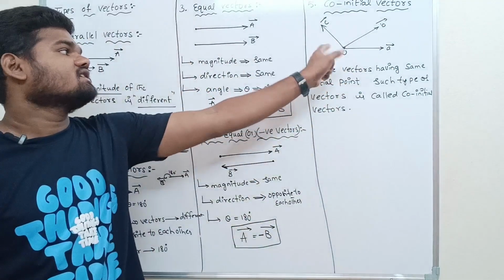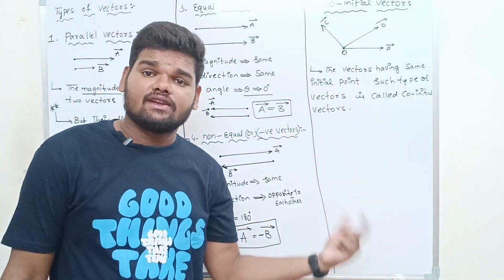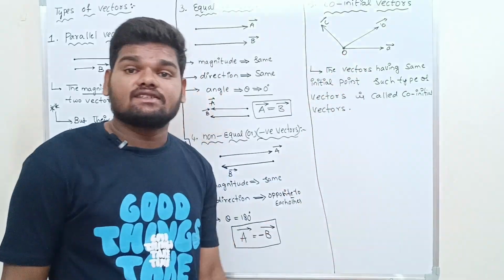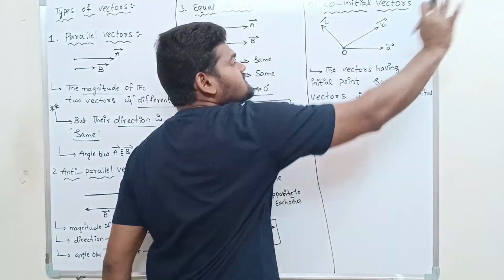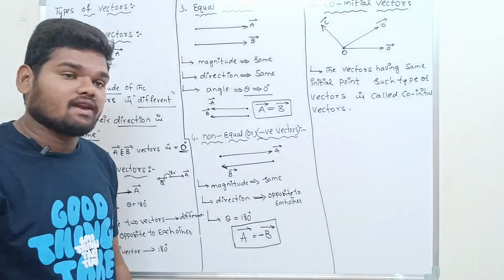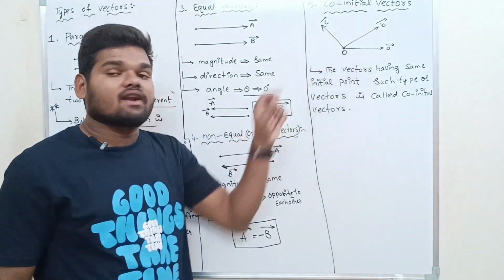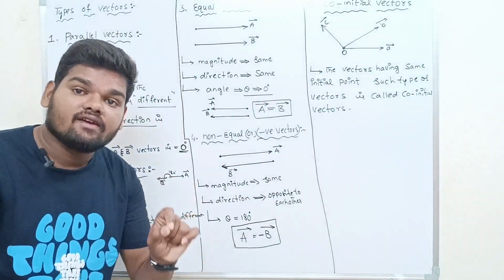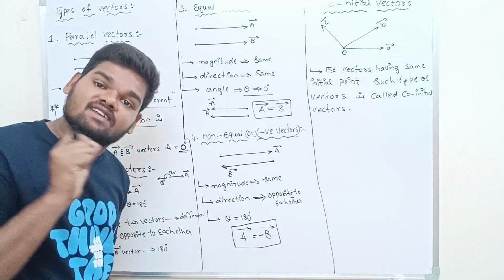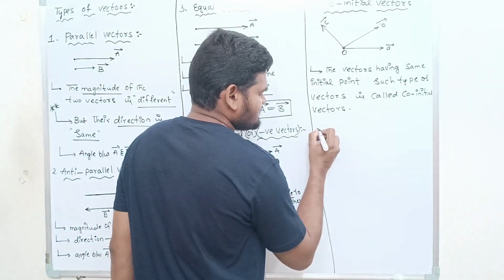The vectors having the same initial point, although their magnitude is different and their direction is also different, but they must move from the same initial point. Have a look: A bar, B bar, C bar, all are moving from the same point O. That's why they are called co-initial vectors. Are you getting? Any doubts? Let us see the sixth one.